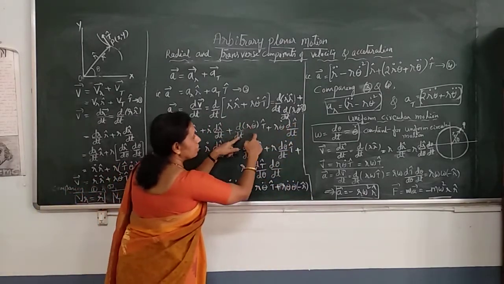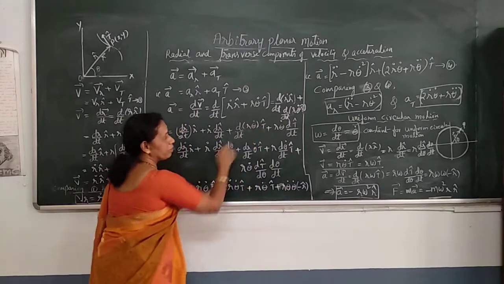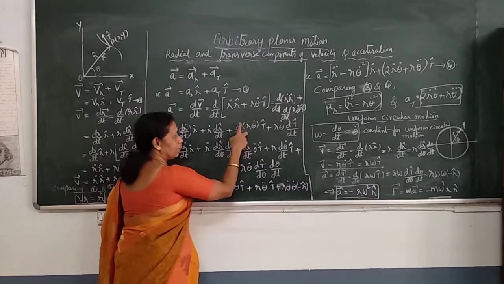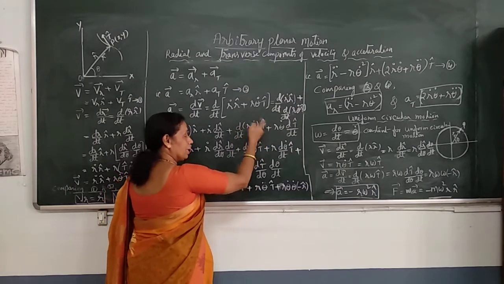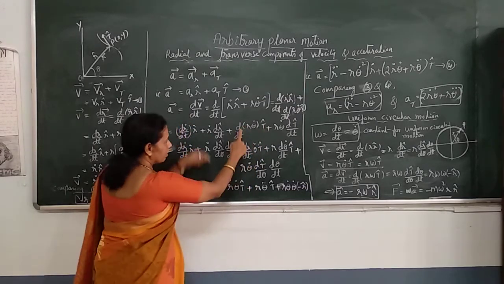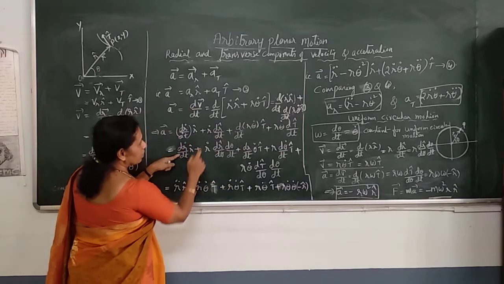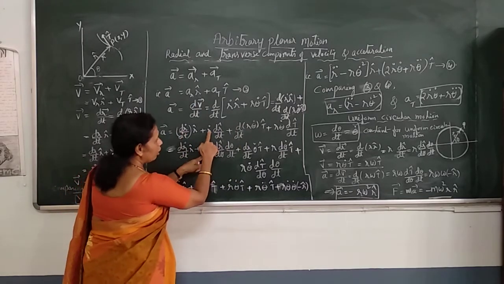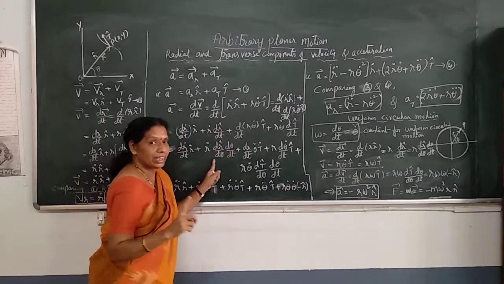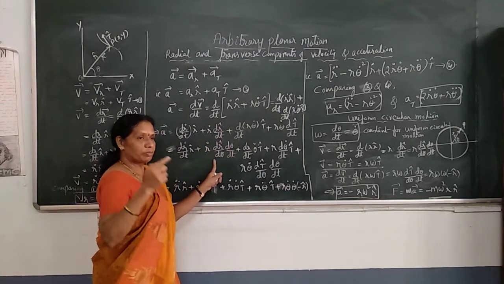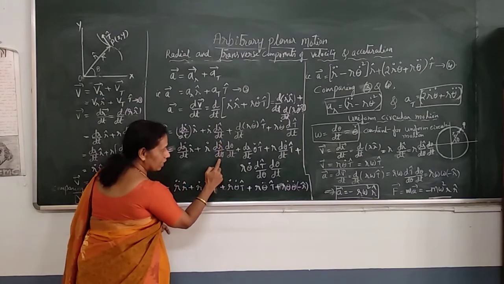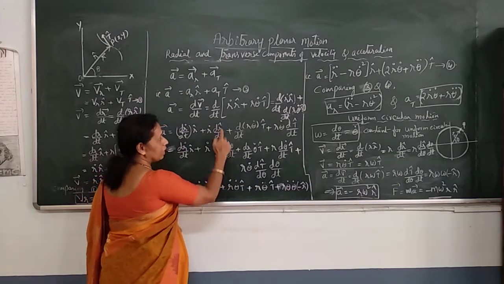Again, you have to expand this, because d by dt of r theta dot has two terms. Again, apply the product rule. See one more thing. This is as it is plus r dot dr cap by dt. Remember, a unit vector with respect to t is always written as dr cap by d theta into d theta by dt.